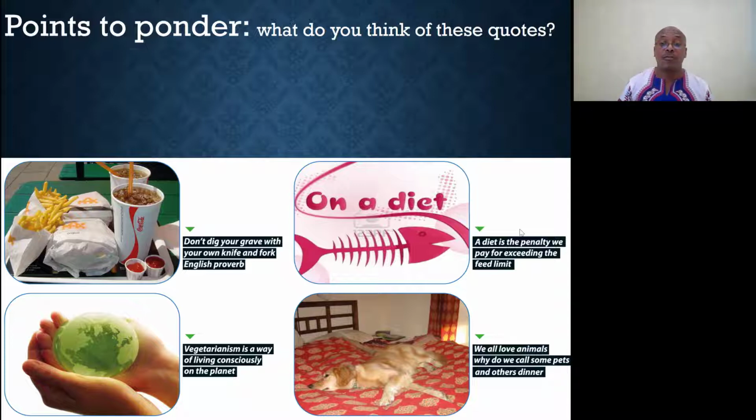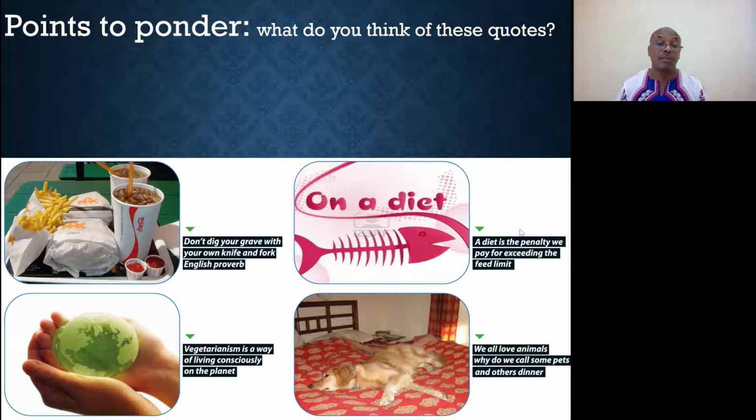What about the second one, on a diet? What is a diet? A diet is the penalty we pay for exceeding the feed limit. You eat too much, and especially too much unhealthy food, like in the first picture, well, you go on a diet. Now let's move on to the third quote.